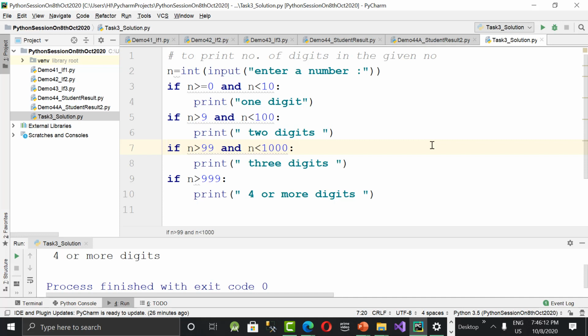Simple task. That's why I gave the condition in the task itself. Don't use a while loop and all. Don't use length and all. Length is okay, that's fine. We are converting into string, and then the str function we need to use if you want to convert. Have you tried this out, guys? Using the str function? How many of you tried converting n into str and printing the length? Anybody tried it out?